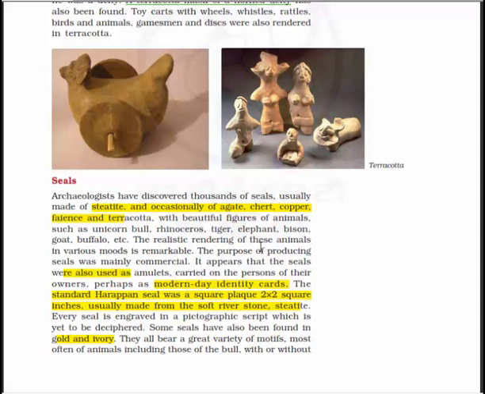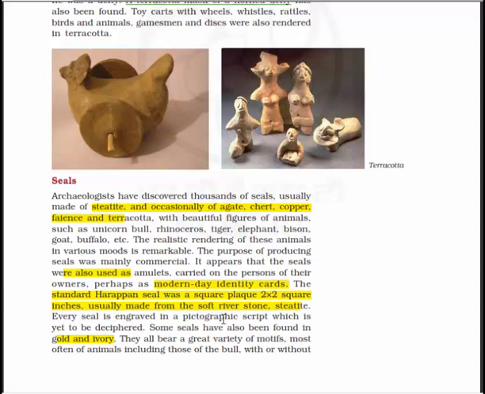It appears that the seals were also used as amulets carried on the persons of their owners, perhaps as modern day identity cards.